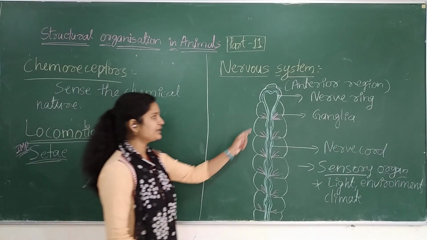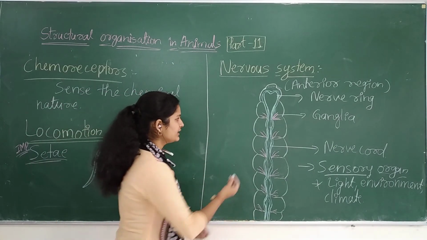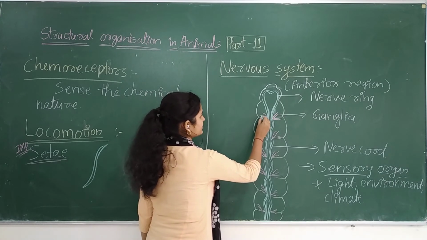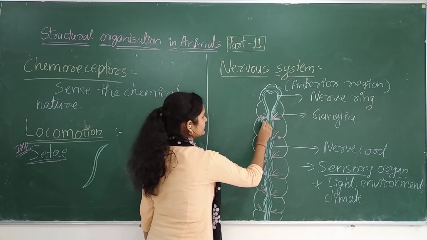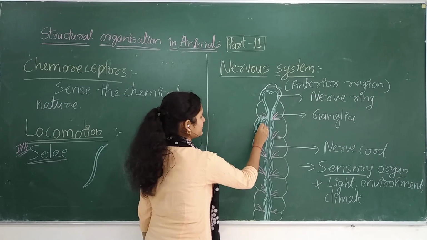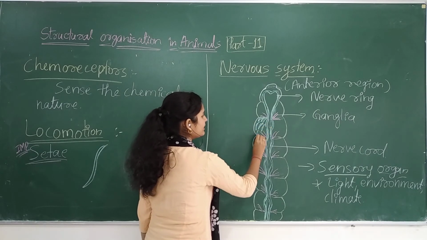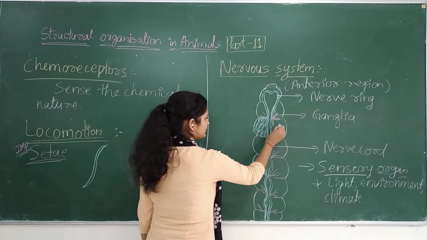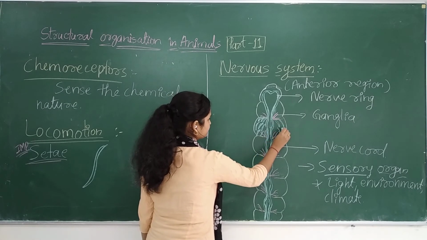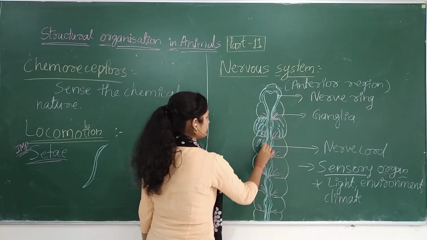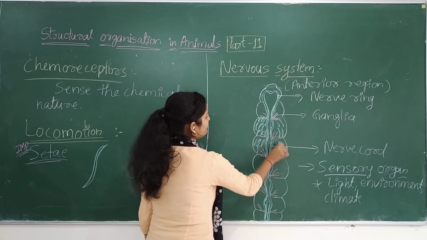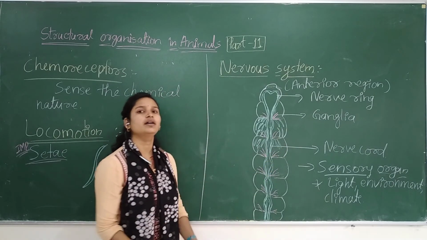So for example, this is your earthworm body, and in that structure there will be these S-shaped setae. There will be numerous such structures, which we call setae, mainly helping for the crawling of the earthworm.